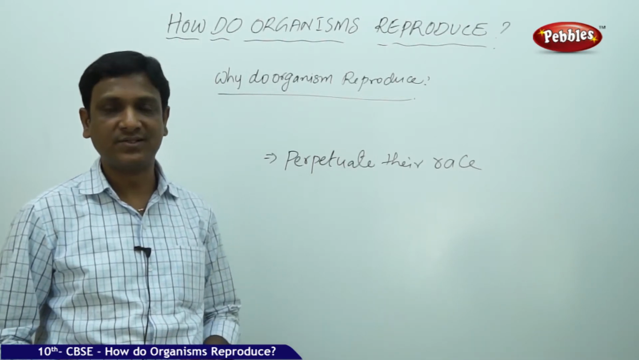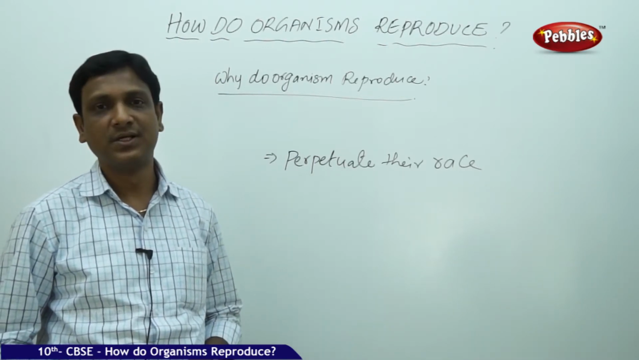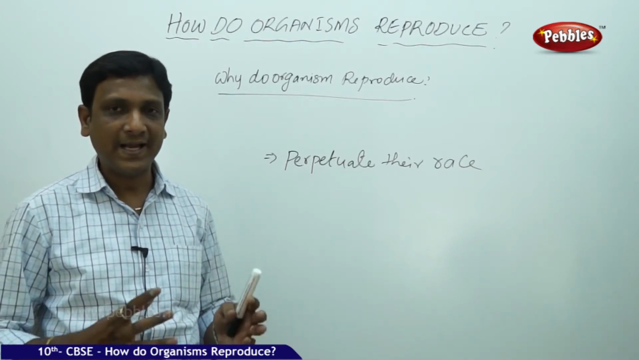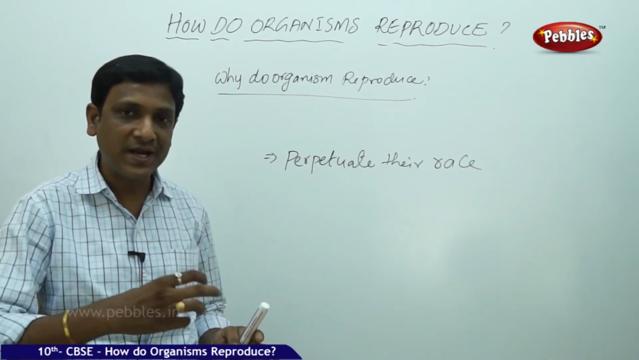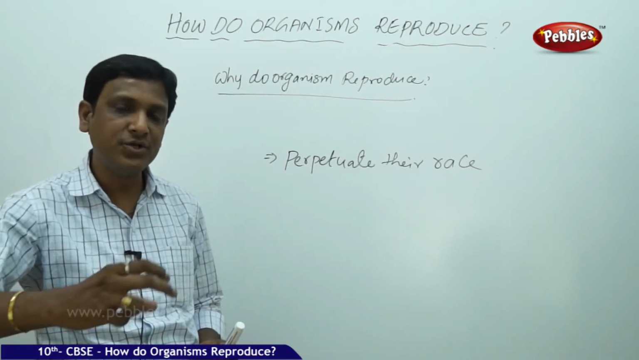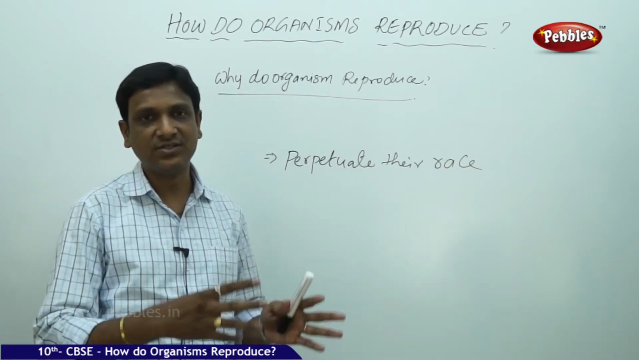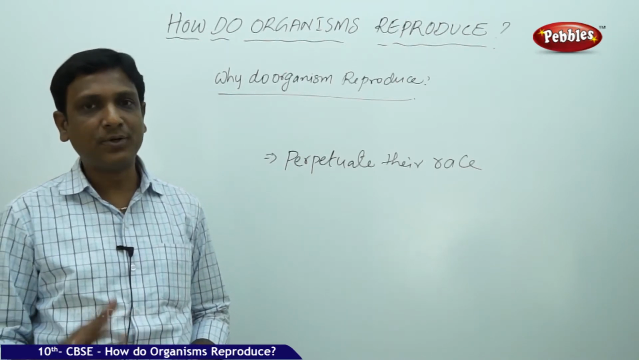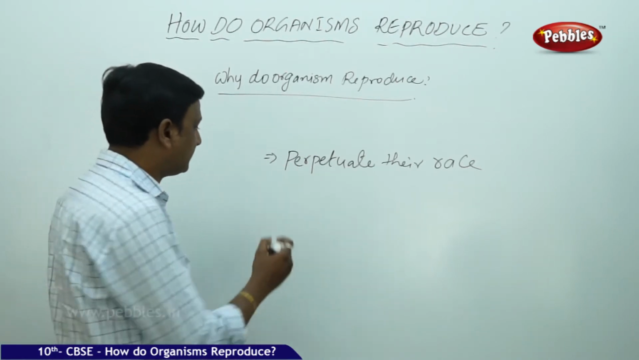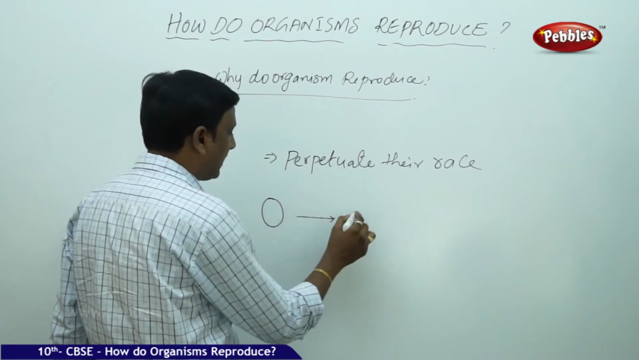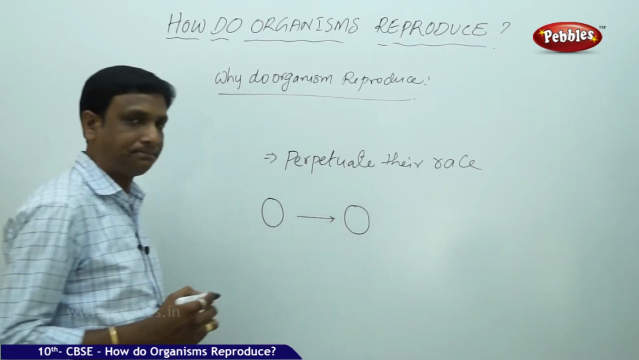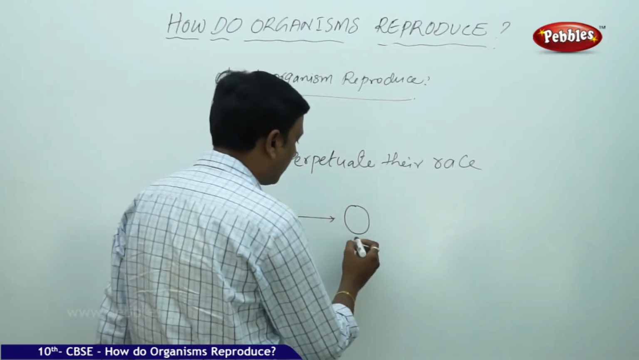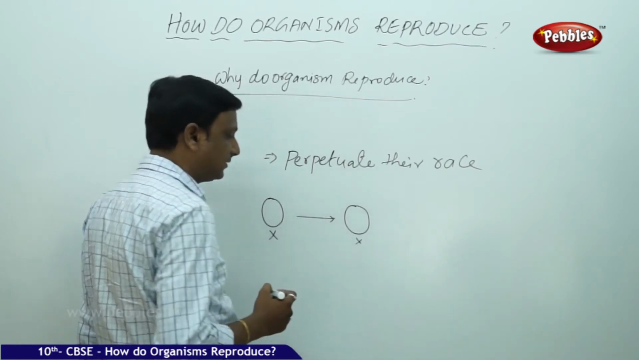You see, all plants produce seeds by which new plants are produced. Animals too. So this reproduction helps the organisms to perpetuate their race, to continue their species. Otherwise, the continuity of the species is missing. The species will become extinct, disappear. And whenever an organism reproduces, if it is organism X, it produces another organism of the same kind X.